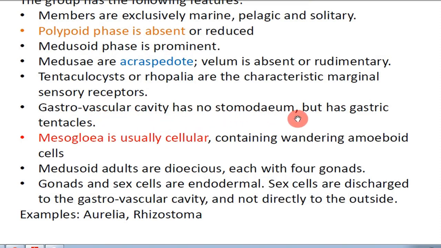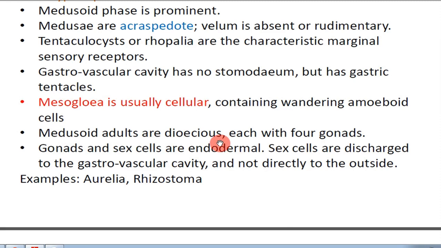Then the gastrovascular cavity has no stomodaeum but has gastric tentacles. The gastrovascular cavity is not developed into a stomodaeum or a well-developed chamber. Here there is no stomodaeum, but gastric tentacles are there. Mesoglea is usually cellular. It is another difference from Hydrozoa. Mesoglea is cellular, that means some amoeboid wandering cells are present in the mesoglea.